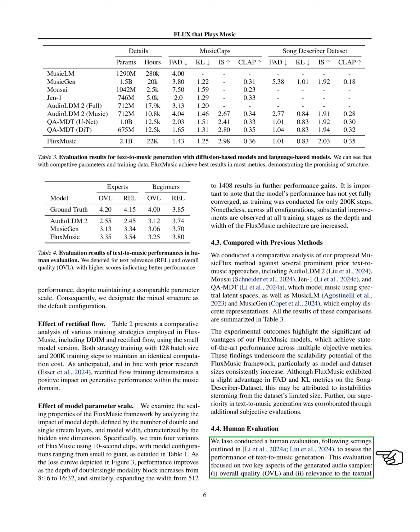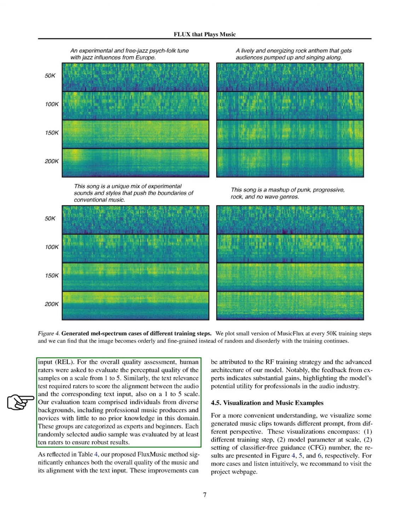For human evaluation, we assess the performance of our text-to-music generation based on overall quality and relevance to the textual input. Raters score the audio samples on a scale from 1 to 5, and our evaluation team includes both expert music producers and novices. Each audio sample is rated by at least 10 individuals to ensure reliable results.